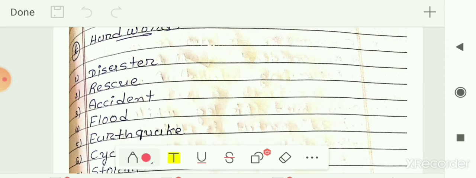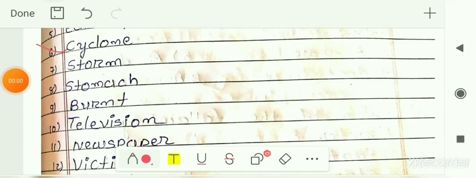First one is disaster, D-I-S-A-S-T-E-R, disaster. Second is rescue, R-E-S-C-U-E, rescue. Third is accident, A-C-C-I-D-E-N-T, accident. Fourth is flood, F-L-O-O-D, flood. Fifth is earthquake, E-A-R-T-H, earth, Q-U-A-K-E, earthquake. Sixth is cyclone, C-Y-C-L-O-N-E, cyclone.